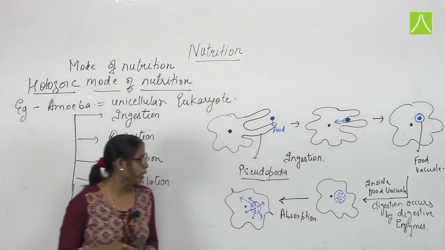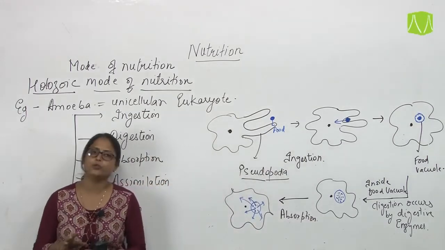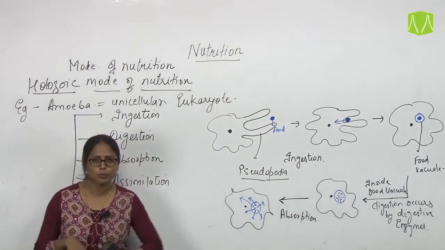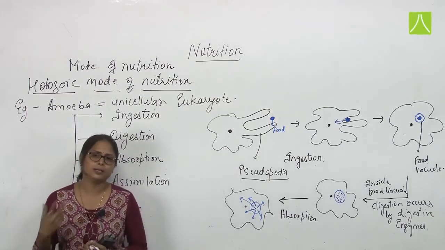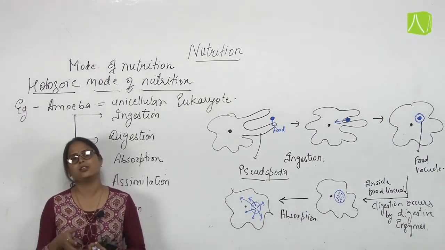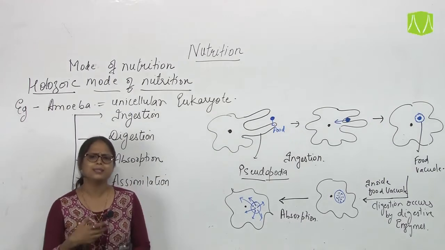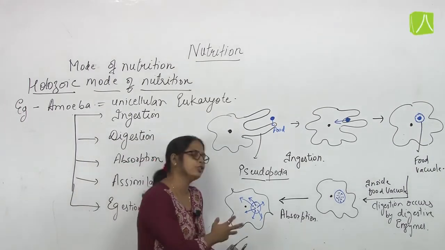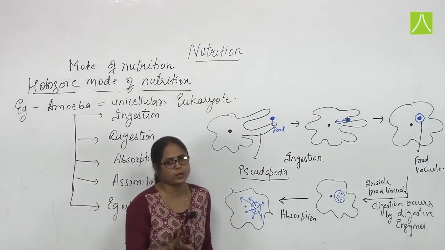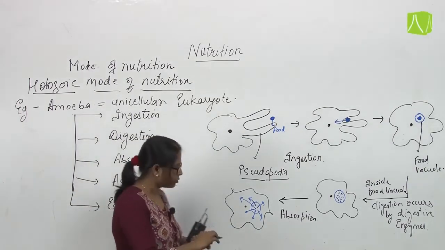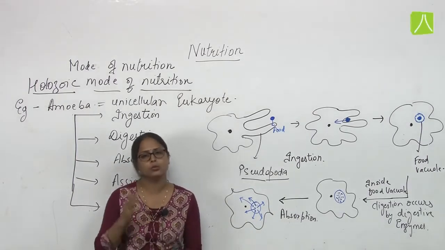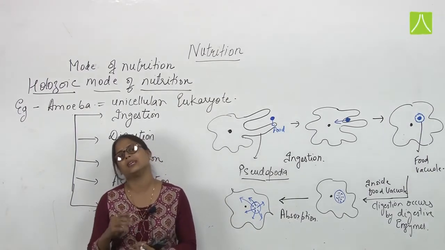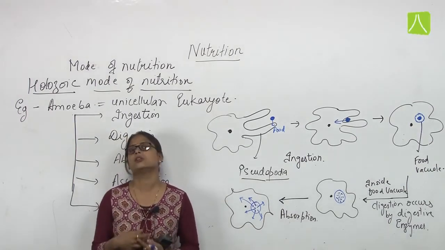Why? Because the nutrients which have been digested need to be absorbed by the different cytoplasmic parts. In the same way, in a multicellular animal, these digested nutrients go into the blood. But here, since it is a single cell, the digested nutrients are released into the cytoplasm where they will be utilized. So absorption is only the transfer of digested nutrients into the cytoplasm, or into the cell, or into the tissue.